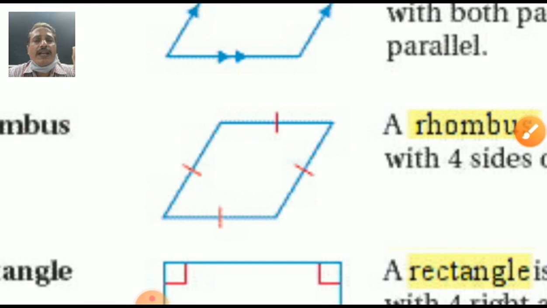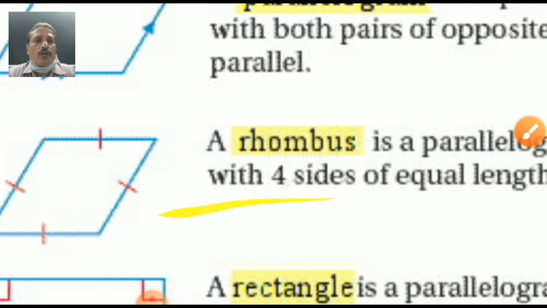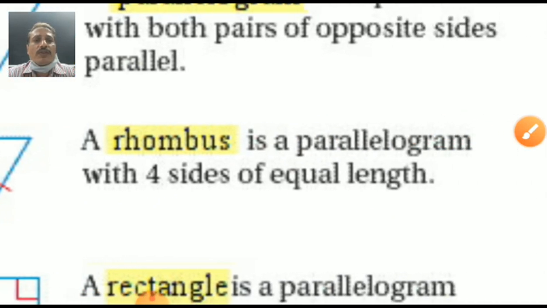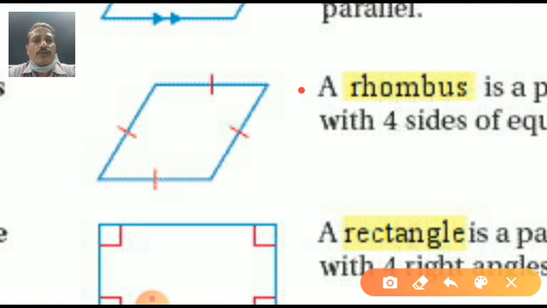Okay, rhombus. This also you can find here. But here the nearby sides are equal. This side and this side. This is called a rhombus. Parallelogram we already completed. A rhombus is a parallelogram with four sides of equal length. All sides are equal but it is not a square.